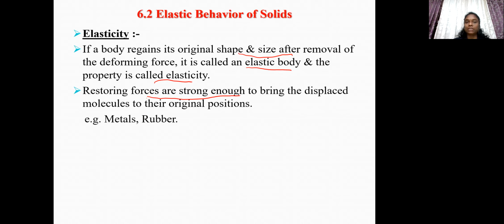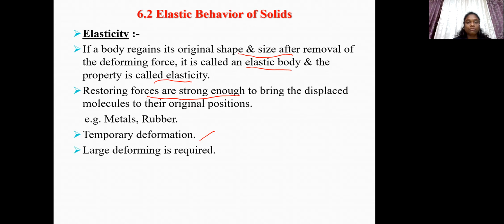Examples of elastic bodies are metals, rubber band, etc. Elastic body undergoes temporary deformation, and for the deformation of elastic body, large deforming forces are required. Now, let us see what is meant by perfectly elastic body.